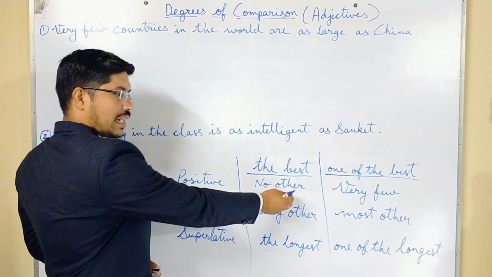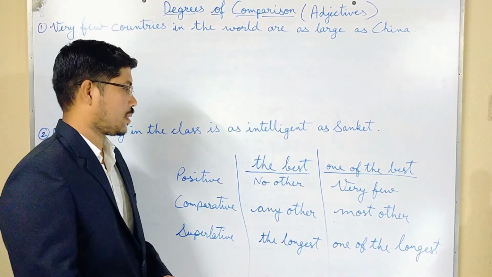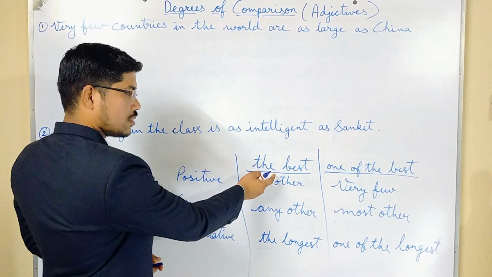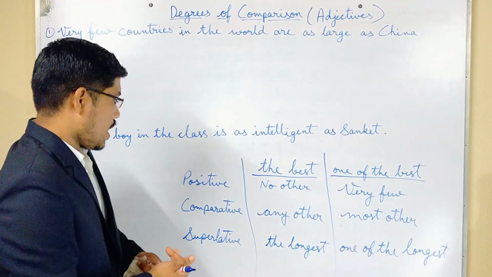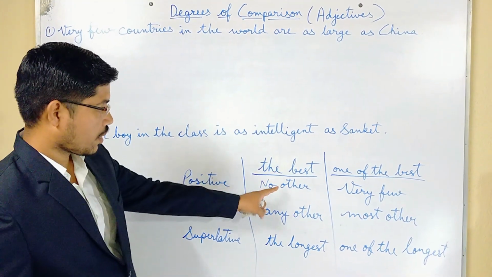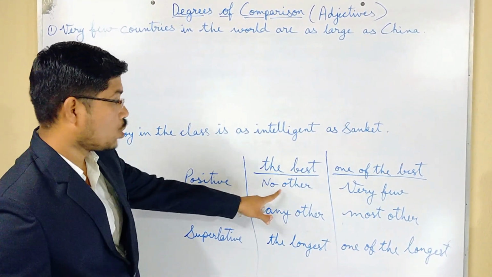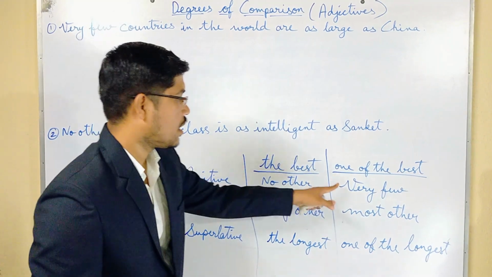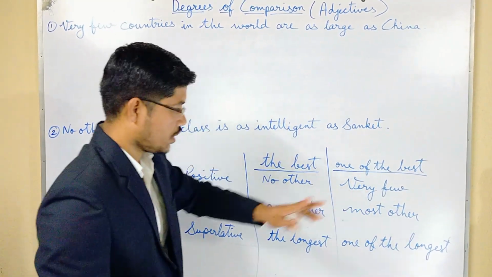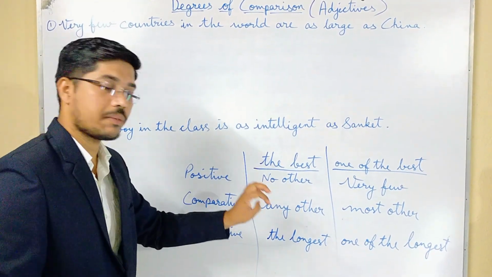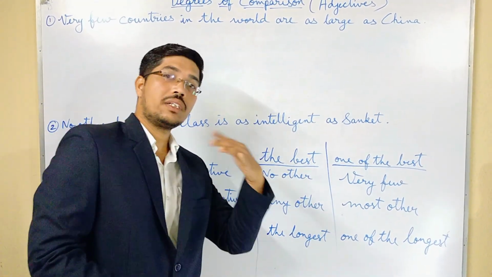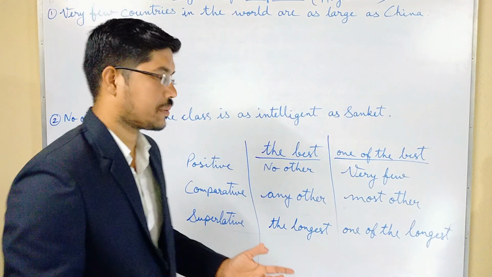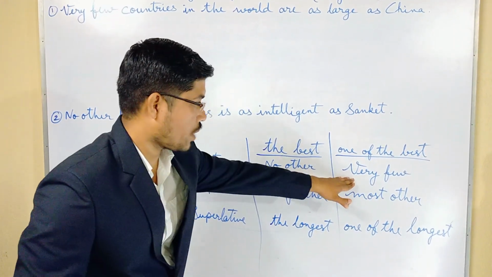Here I have written some formulas just to remember. This is the formula for the best, and this is the formula for one of the best. In positive degree, for the best it will be no other at the starting, and here it will be very few. Just note all these things. These are the most important things with the help of which you will be able to change the degrees. Is it clear? So no other changes into very few.